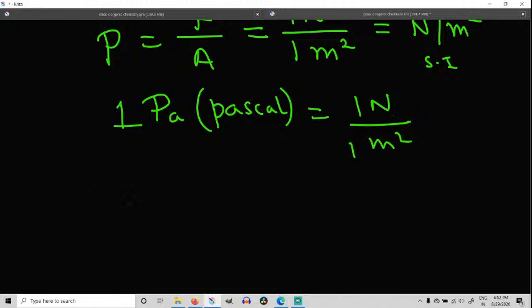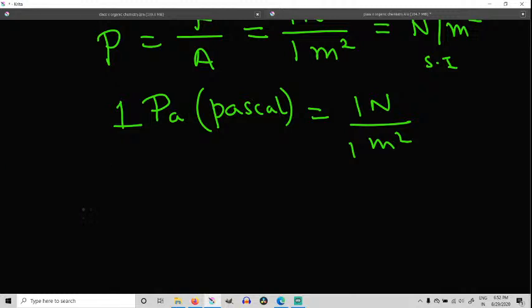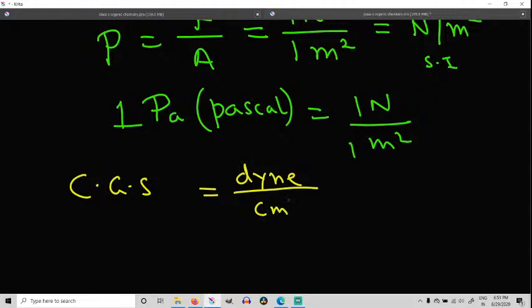Suppose I had to find the CGS unit. If I had to tell you the CGS unit of pressure, what would it be? In CGS units, the unit of force is dyne, and the unit of area would become centimeter square.